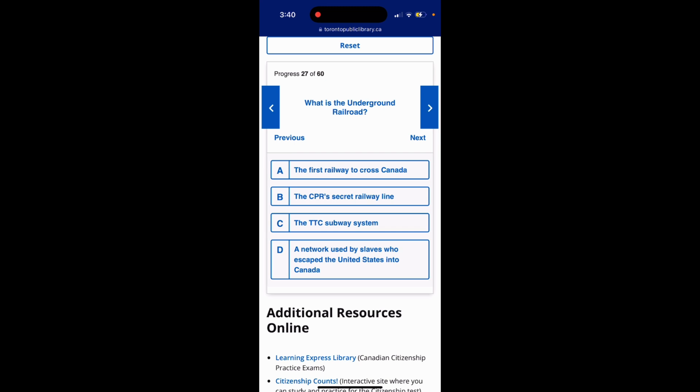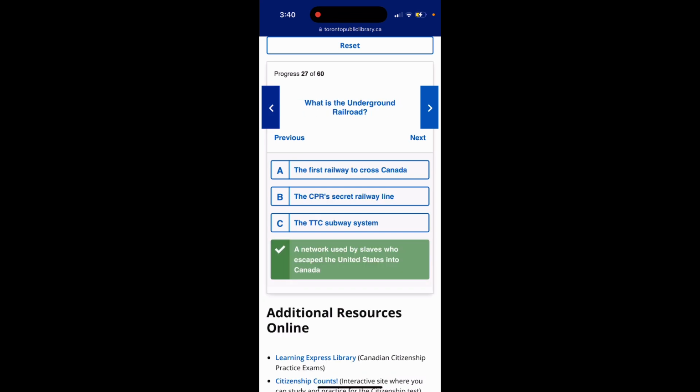Question 27. What is the Underground Railroad? Option A, the first railway to cross Canada. Option B, the CPR's Sacred Railway Line. Option C, the TTC subway system. Option D, a network used by slaves who escaped the United States into Canada. The answer is option D, a network used by slaves who escaped the United States into Canada.